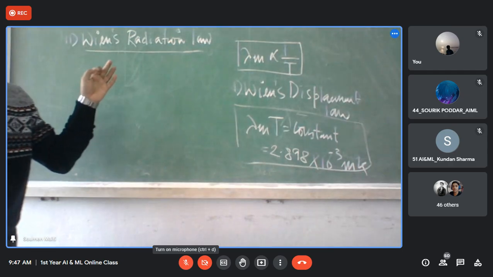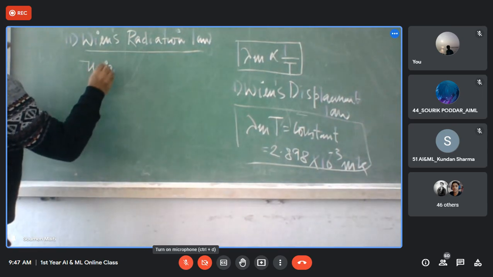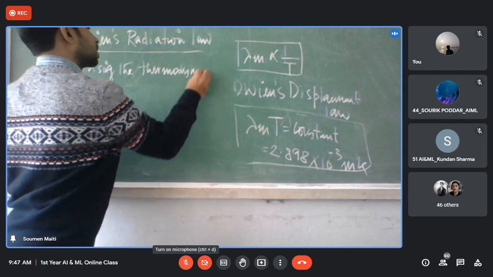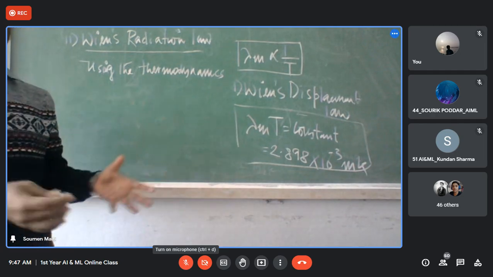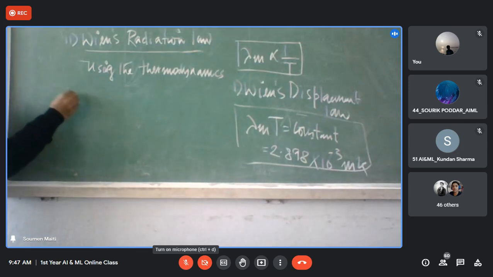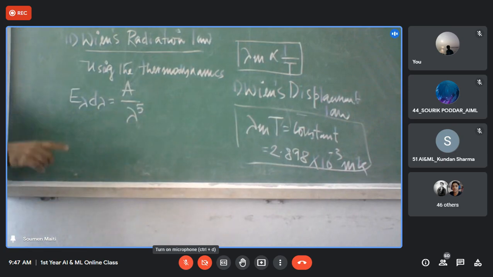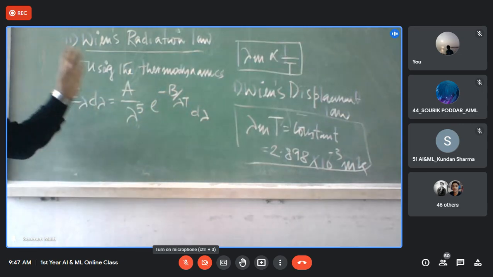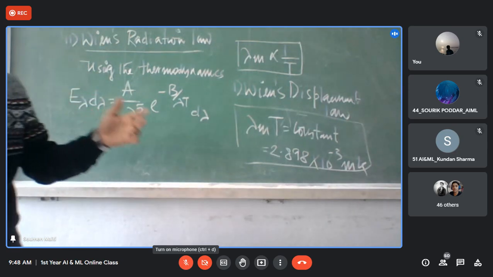So Wien's radiation law: applying the laws of thermodynamics, Wien proposed a law showing that the total energy distribution, E lambda d lambda, is equal to A by lambda to the power 5 into e to the power minus B by lambda T into d lambda.